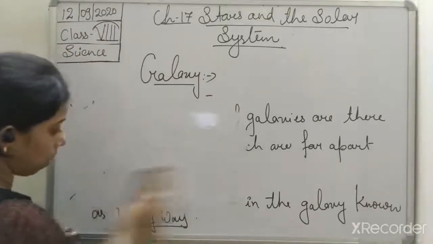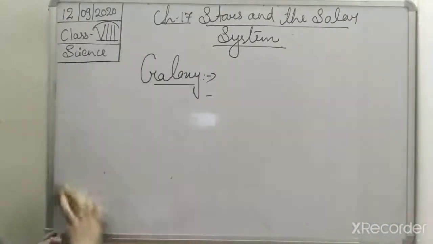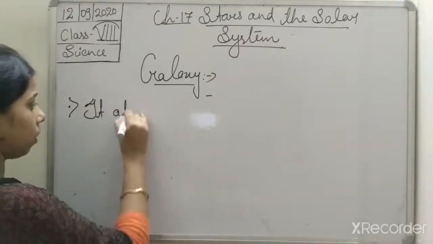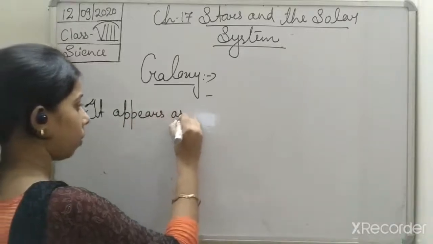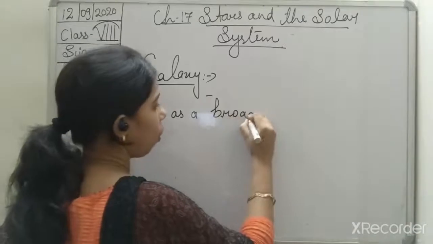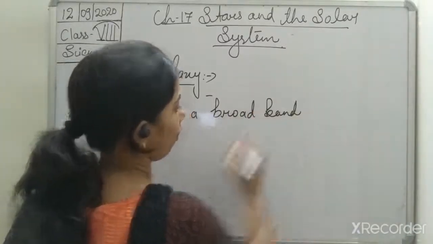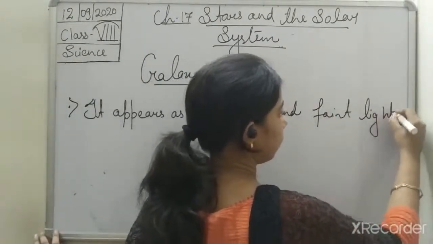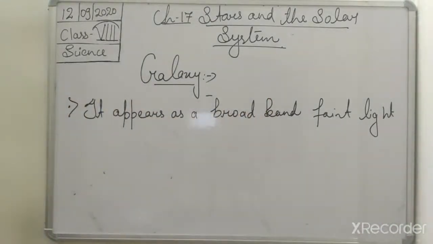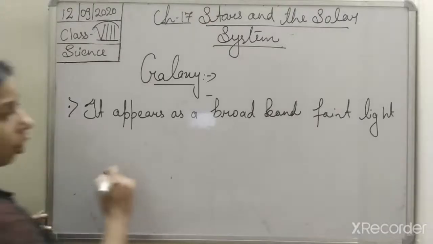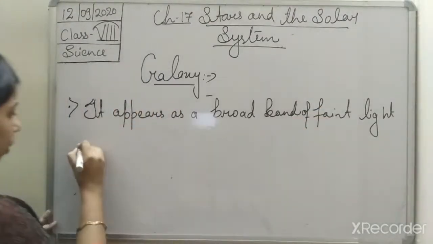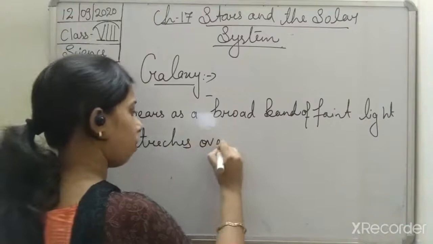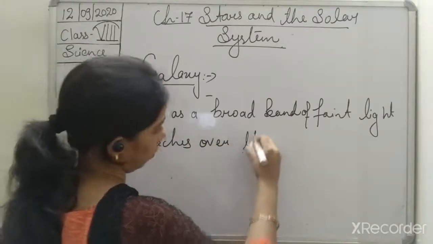It appears as a broad band of faint light which stretches over the sky.